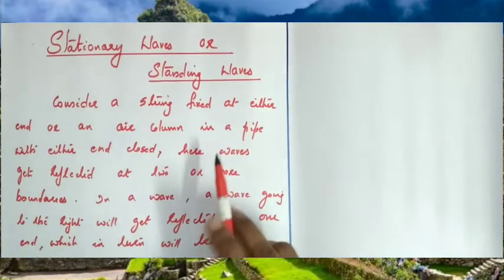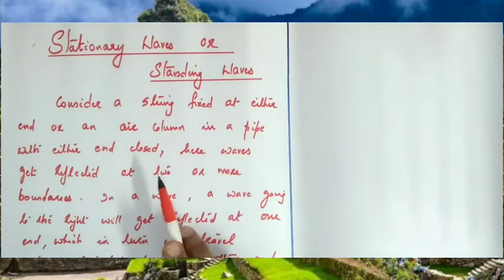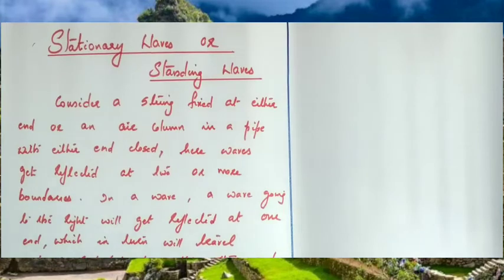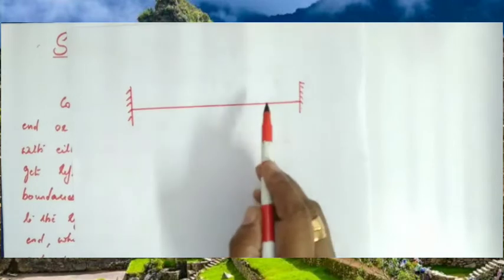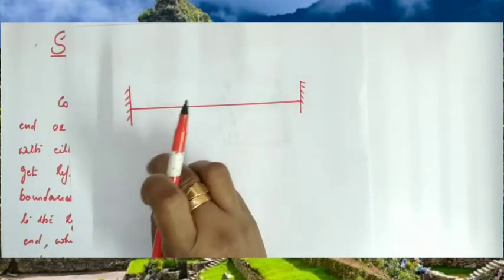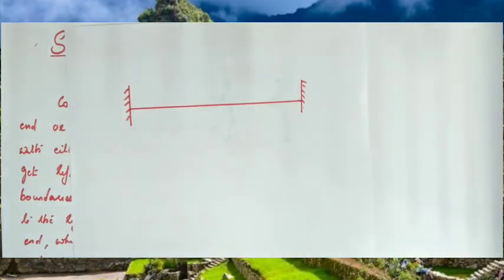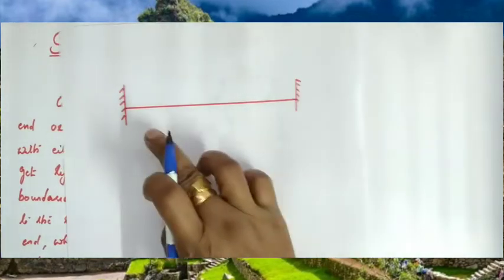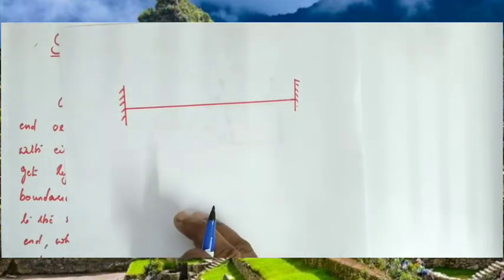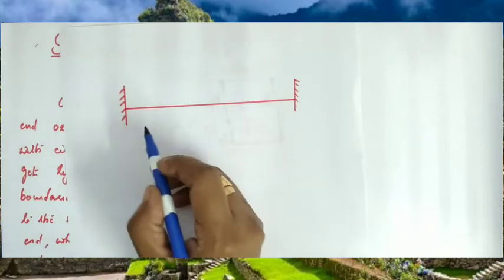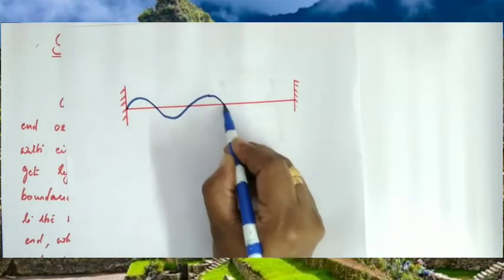So consider a string fixed at either end or an air column in a pipe with either end closed. For example, we can consider like this. Here, this is a string which is fixed at both ends. If you pluck the string, what is produced there? Waves are produced. For example, in a guitar or string musical instruments, if you pluck the string, traveling waves are produced.